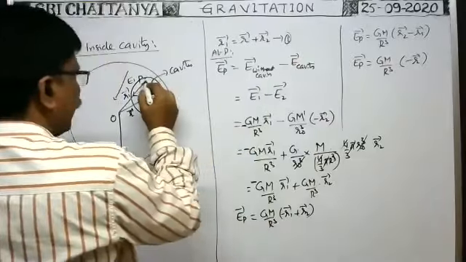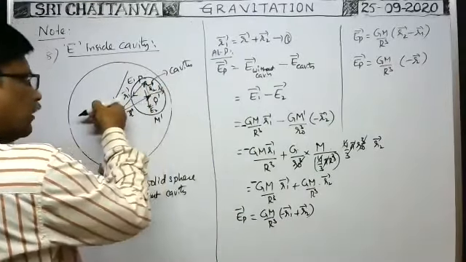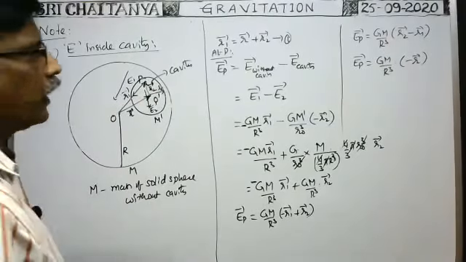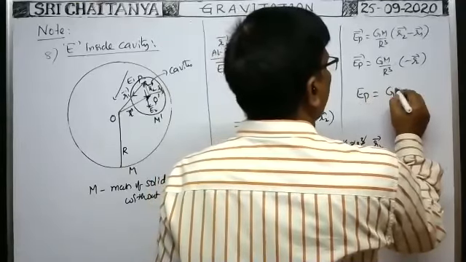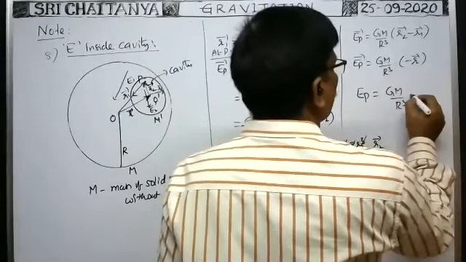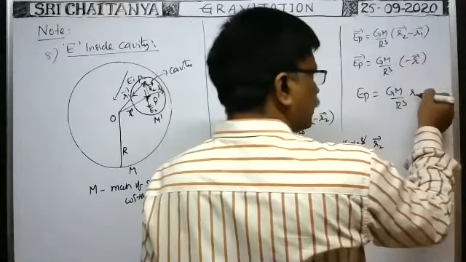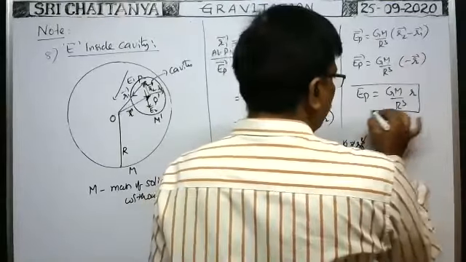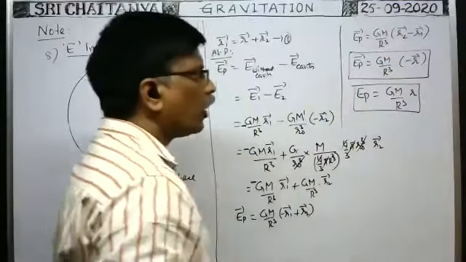Since r bar is in this direction, the intensity of gravitational field is parallel to it in the opposite sense. Therefore, if you take the magnitude, EP is equal to GM by R cube into small r. Magnitude of this one, modulus of minus r bar, means r only. This is the intensity in magnitude. It is in vector form. So from this, what could you understand?